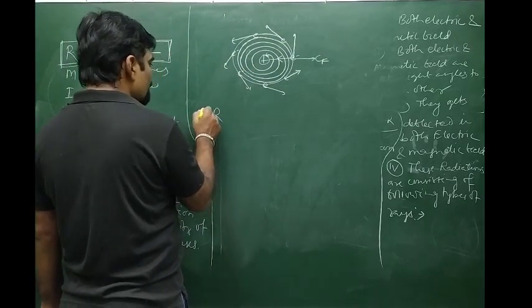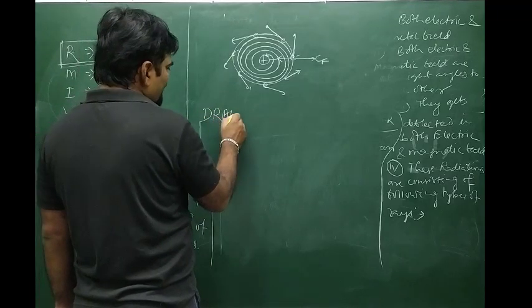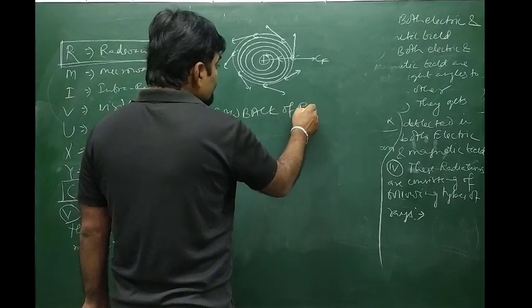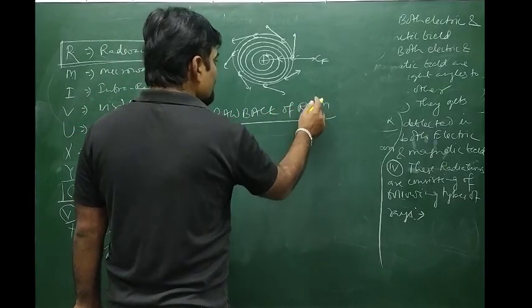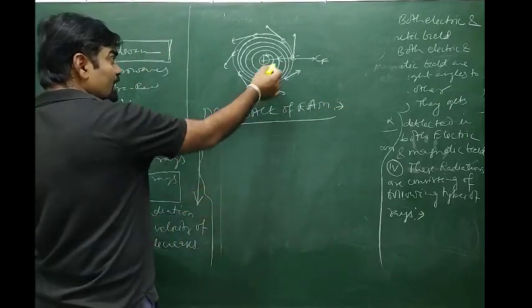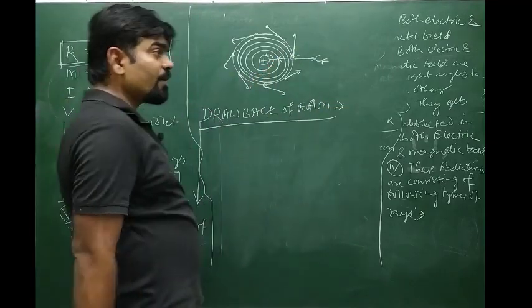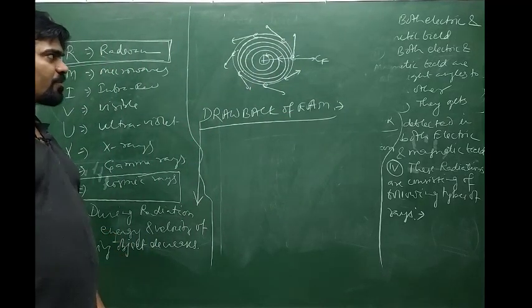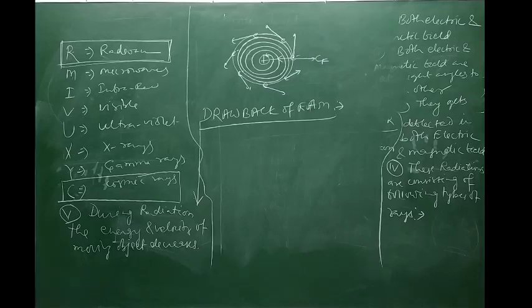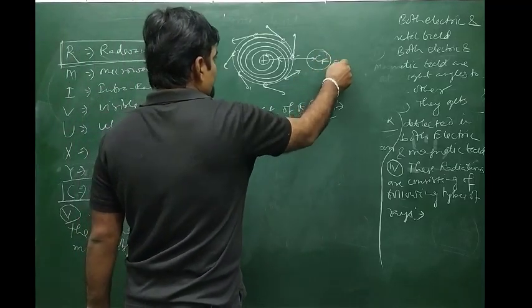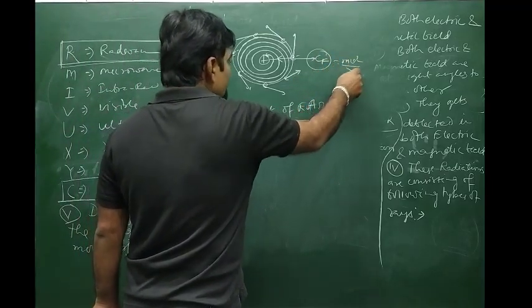So the drawback of Rutherford's atomic model was, this is a major drawback. What is that? The electron which is revolving around the nucleus also undergoes radiations which are electromagnetic in nature, and during electromagnetic radiation, since energy and velocity both decrease, the centrifugal force, mv square by r, will decrease.